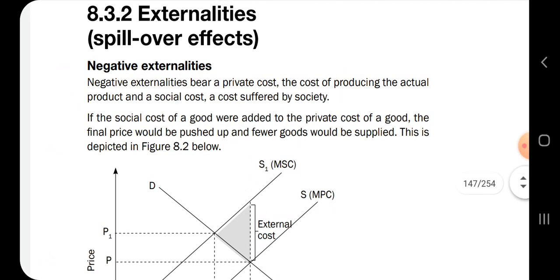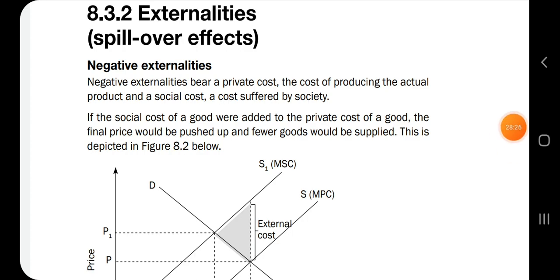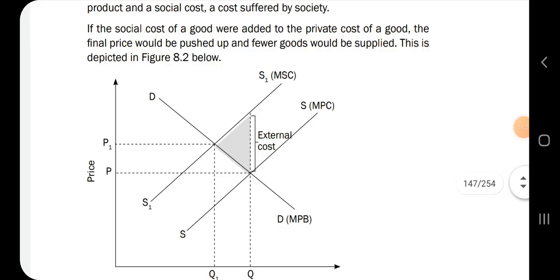Another one is externalities, spillover effects. Negative externalities are also consequences of market failure. So negative externalities bear a private cost, the cost of producing the actual product, and a social cost, a cost suffered by society. So if the social cost of a good were added to the private costs of a good, the final price would be pushed up and fewer goods would be supplied. So this is depicted in here.